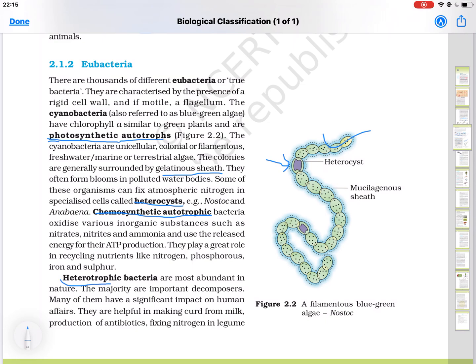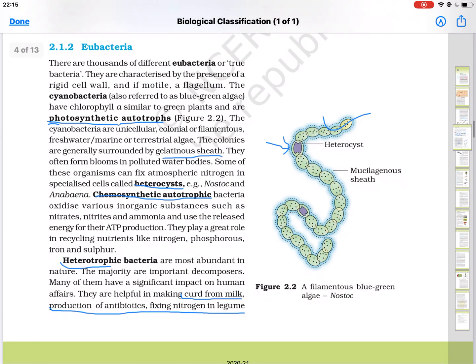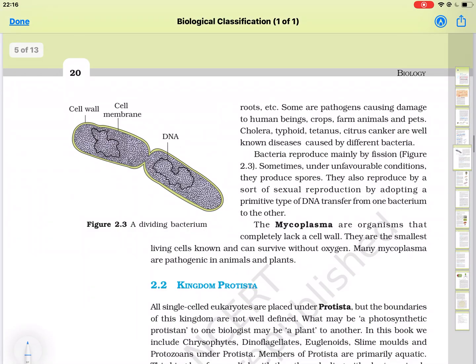Next is heterotrophic bacteria. Heterotrophic bacteria can be saprophytic or parasitic. Saprophytic means when they feed on dead and decaying matter, and parasitic when they live on the body of other organisms. The majority are most important decomposers. They help in making curd from milk, help in fixing of nitrogen in plants. Some are pathogenic also to man and can cause many diseases like cholera, typhoid, etc.